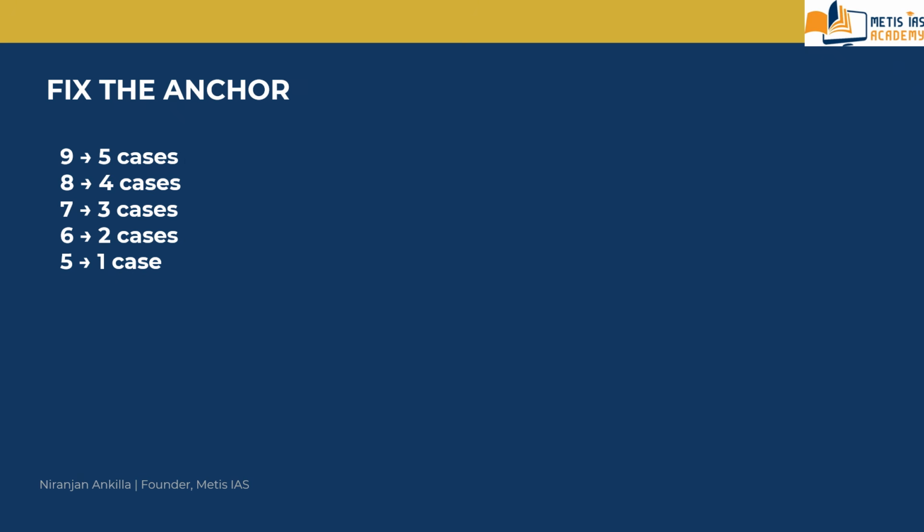Now let me move on from 9. We have to check the anchor at 8. How many cases will we get here? The next number is 6, because 8 minus 2 is 6, decreasing and differing by at least 2. And the third is 4 or less, giving 4 cases.